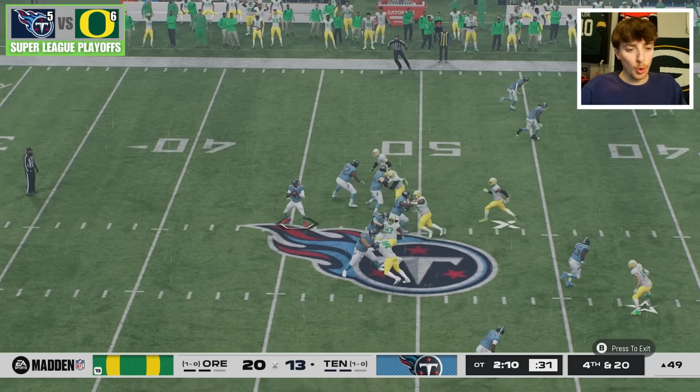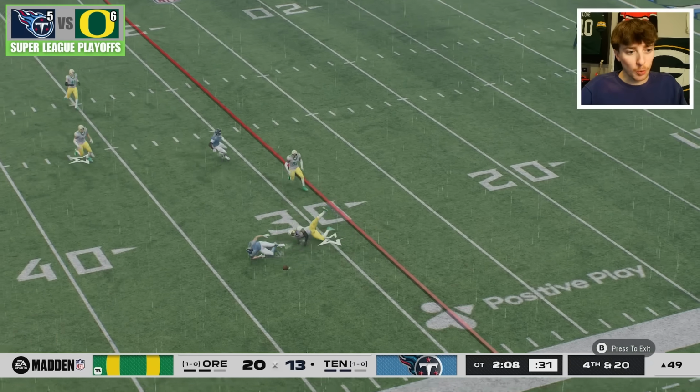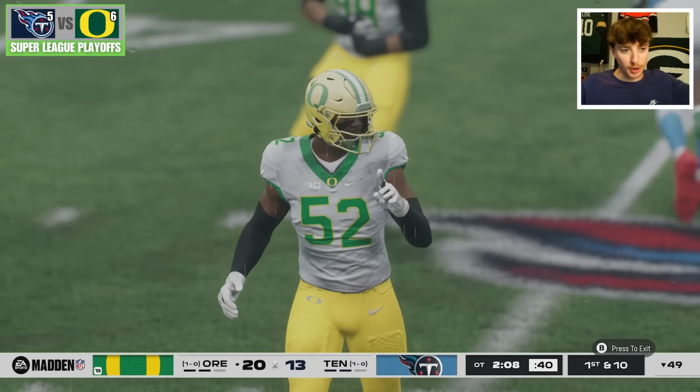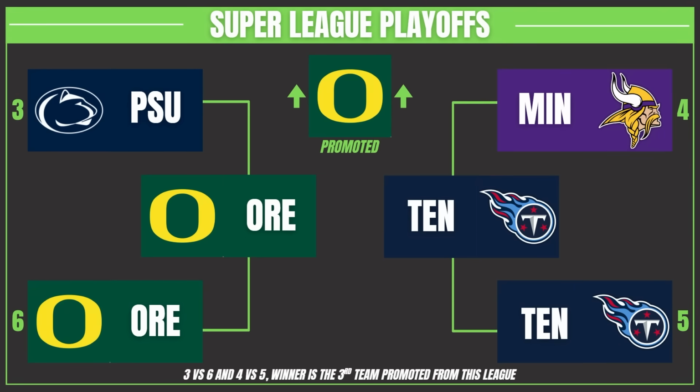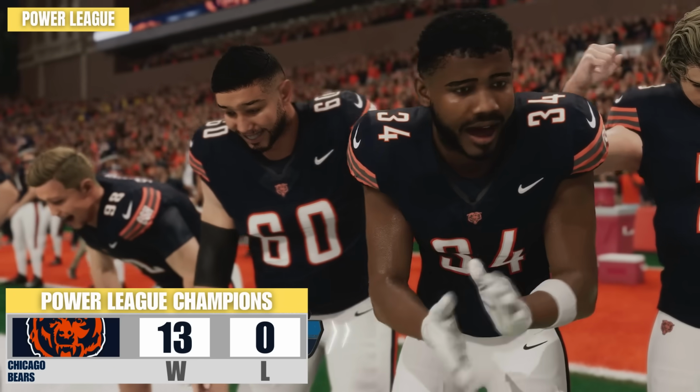4th and 20. Will the Oregon Ducks be promoted? It's a blitz. Wobbly pass, incomplete. The Ducks are going to the Premier League. Final score, 20-13. The Premier League will see the addition of 2 college football teams and the return of the Denver Broncos. The Bears just can't seem to settle down, can they?